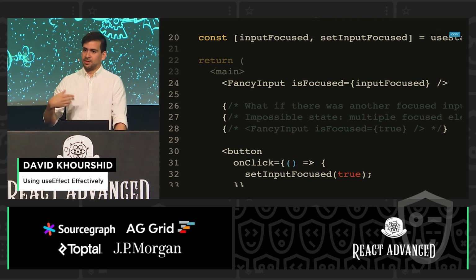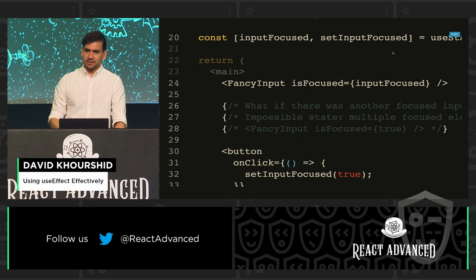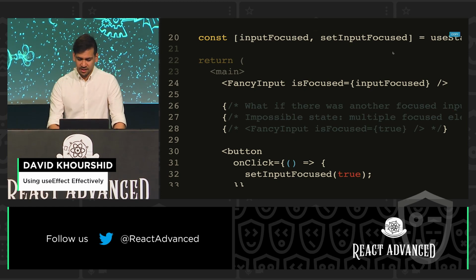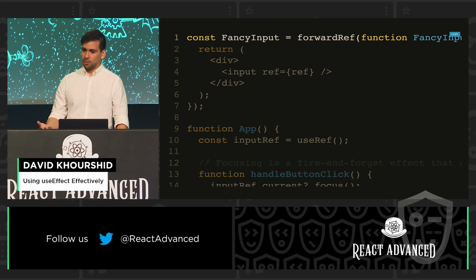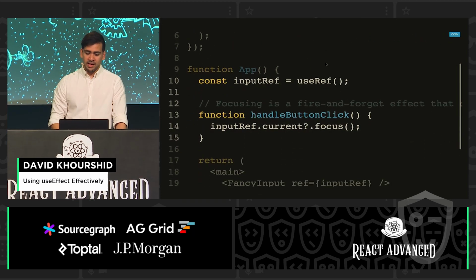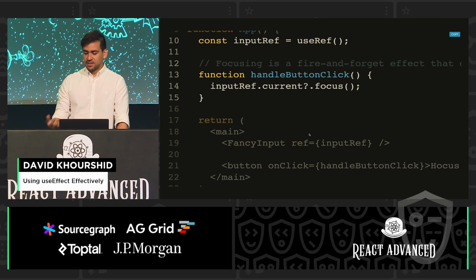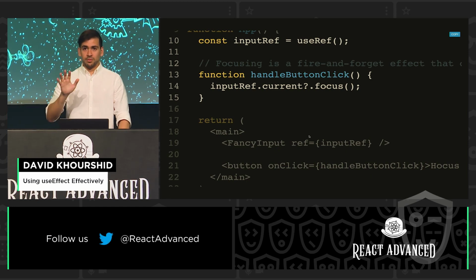And also there's a possibility of an impossible state, like what if you have multiple isFocused is true. In short, isFocused shouldn't really be a prop, but let's see how we could refactor this at least outside of useEffect. So instead, we could use a forward ref, and we could just consume that in the components where we have this input ref equals useRef. And even though this is a fancy input, we could use forwardRef to grab that. Or if you really want to, use useImperativeHandle.